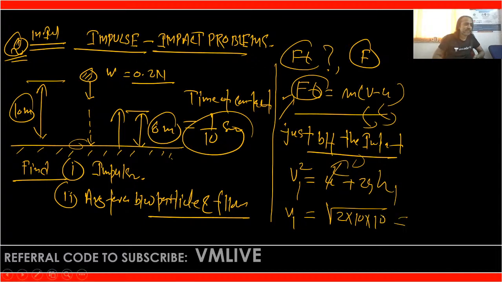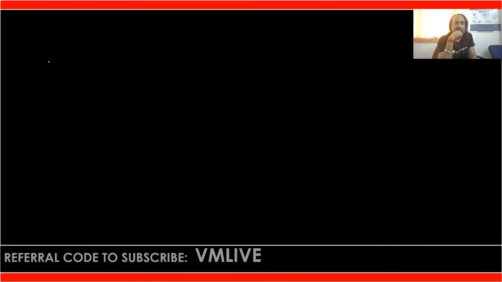Is that clear? Is there any doubt, anyone? So here we can write v1 is approximately 14 meters per second. This is u, the velocity of the block just before the impact. The direction is downward, and the magnitude is approximately 14 meters per second.